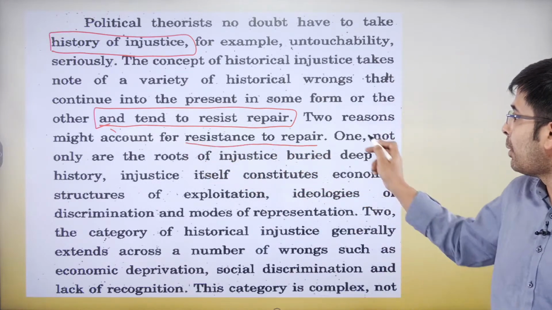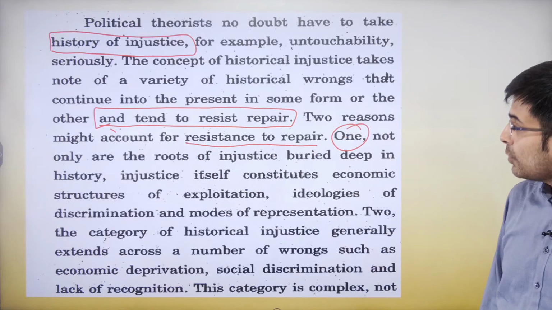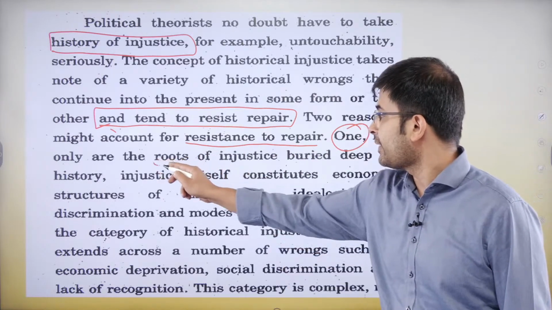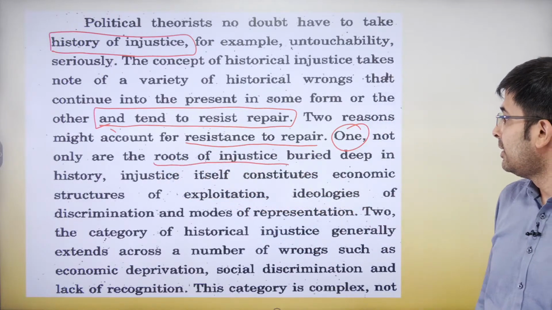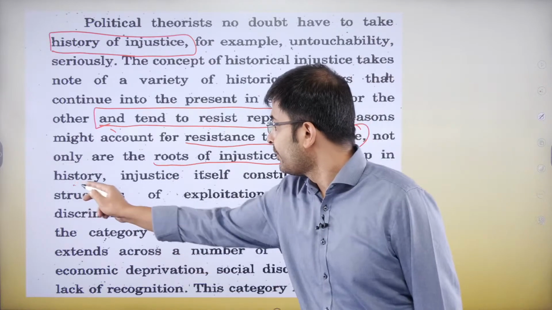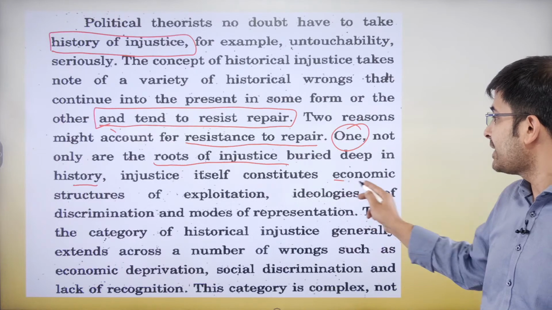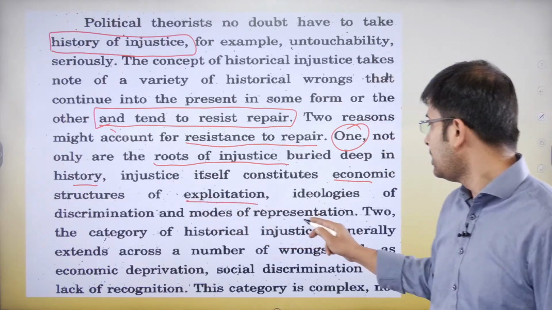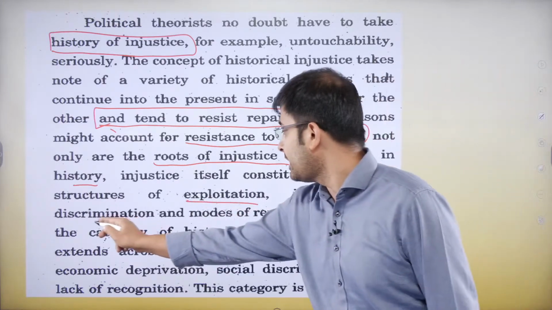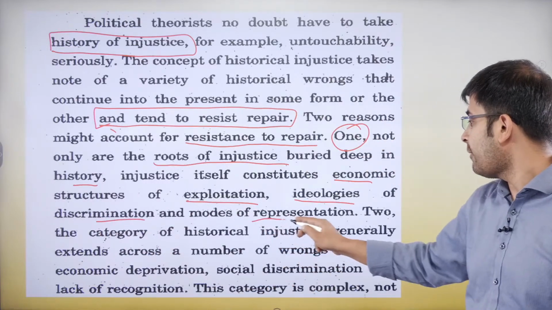All right. Number 1, not only are the roots of injustice, so we are talking about the source, buried deep in history, injustice itself constitutes economic structures of exploitation, ideologies of discrimination, and modes of representation.